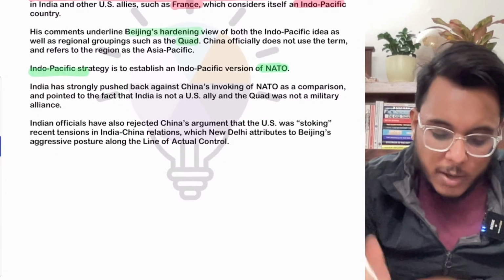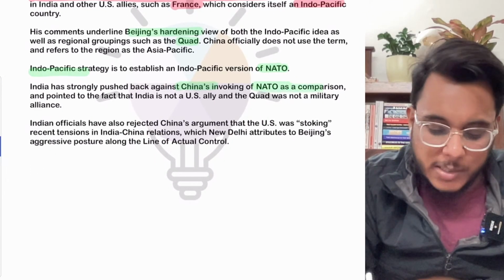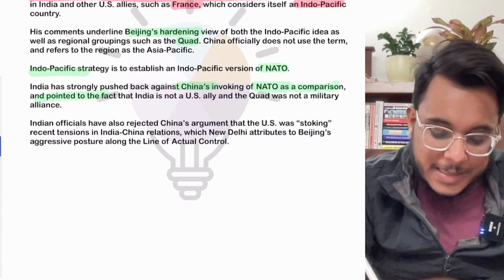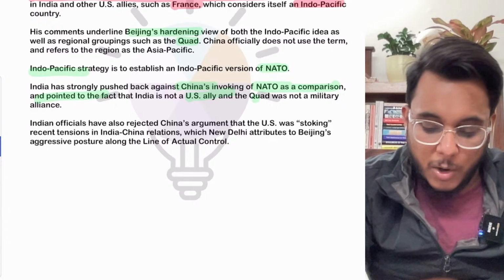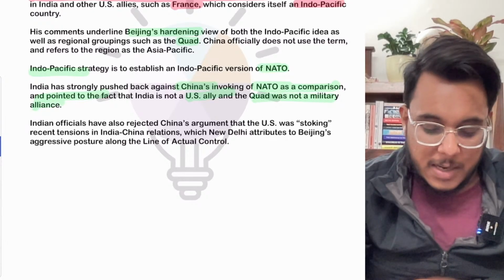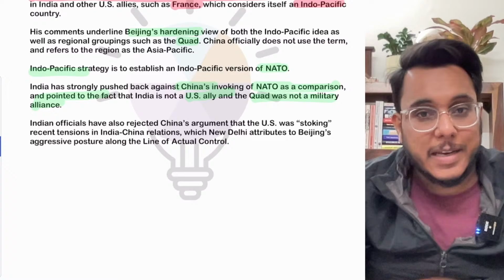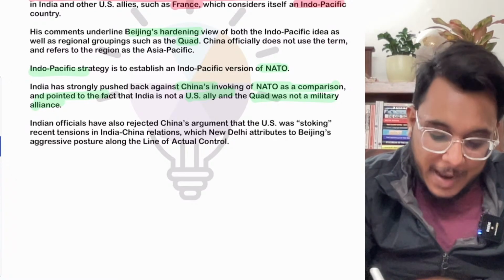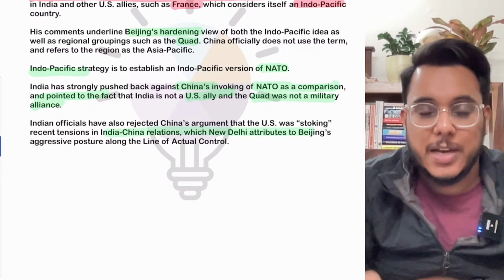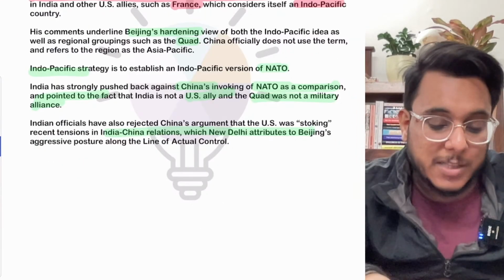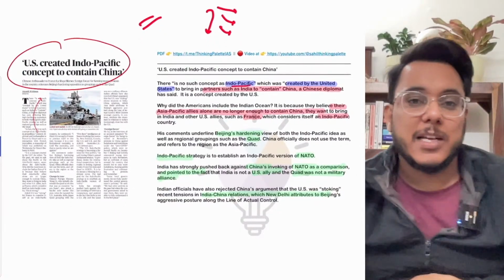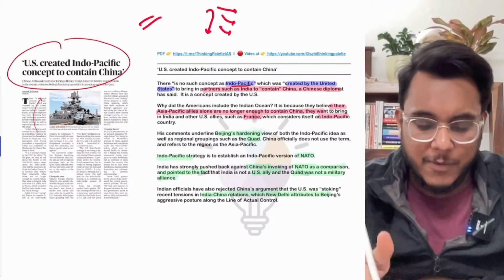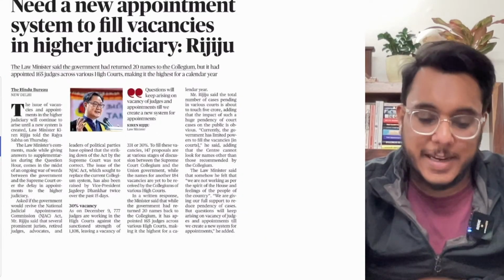Now, India has strongly pushed back against China's invoking of NATO as a comparison to the Indo-Pacific, or the Quad. India has said that neither is India a US ally nor is the Quad a military alliance. Moreover, India has also very clearly said that the USA is not stoking any tensions in India-China relations. It is because of China's own adventurism that India-China relations are getting impacted. Okay, fine. So this is just a viewpoint expressed by the Chinese diplomat.